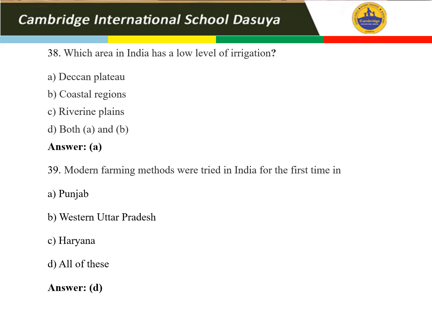Fine. Next question is 39. Modern farming methods were tried in India for the first time in a few states. They have mentioned three states: Punjab, Western Uttar Pradesh, Haryana. All of these is the correct answer. So D option is your right answer. Fine. Now let's move to the next slides.